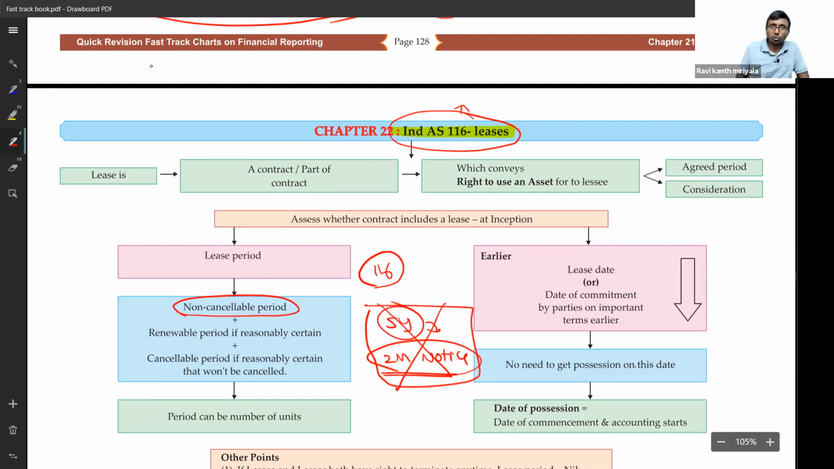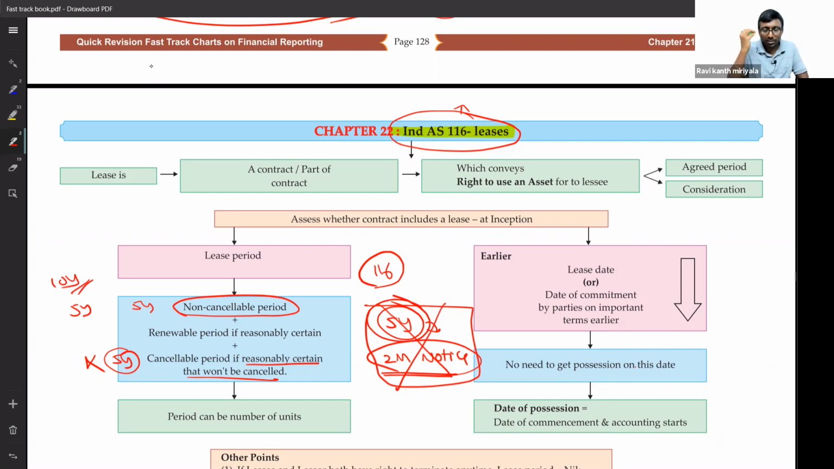First, non-cancelable. Suppose in the agreement, what happens? 10 years period, sir. In this 10 years period, 5 years are non-cancelable. Nobody can cancel it. Next 5 years you can cancel it. Now, first you should say 5 years, plus another 5 years is there. Another 5 years can be taken if it is reasonably certain that they won't cancel it. Otherwise, you don't need to take this period. Got my point, right? But in my example of 5 years, anybody can cancel anytime.